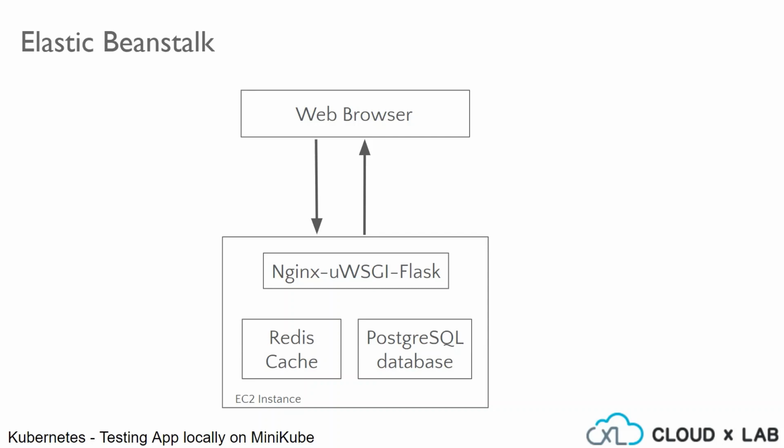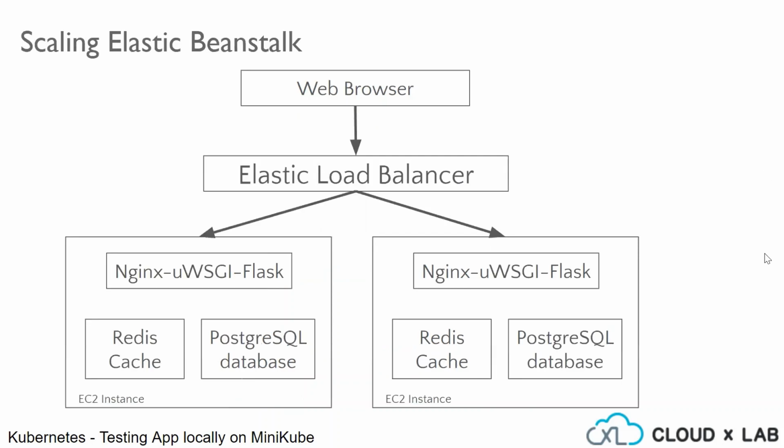Now, let us consider a scenario. Suppose the number of users has increased to our application. With the rise of number of users for our app, we want to scale the number of instances accordingly. When the load is high, then Elastic Beanstalk also takes care of scaling of EC2 instances. Let us see where they are configured for an application on Elastic Beanstalk.